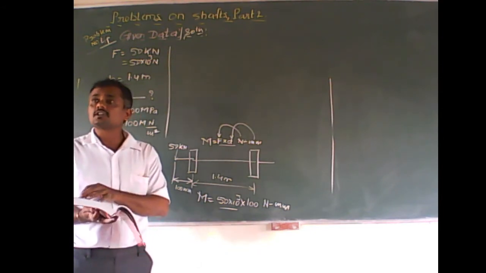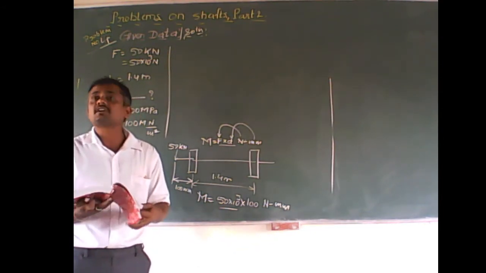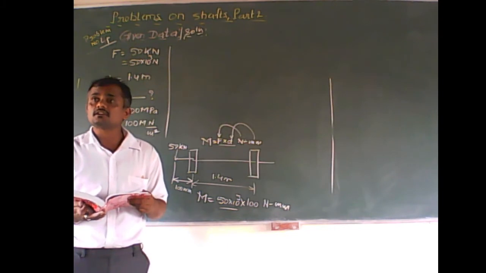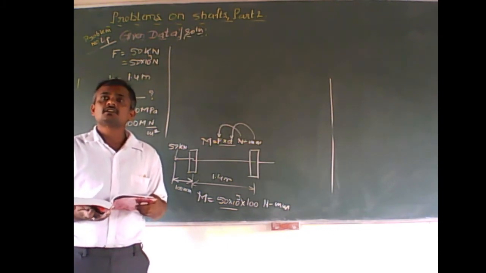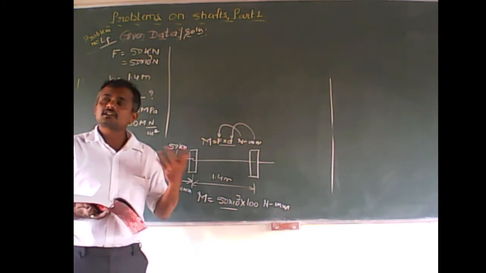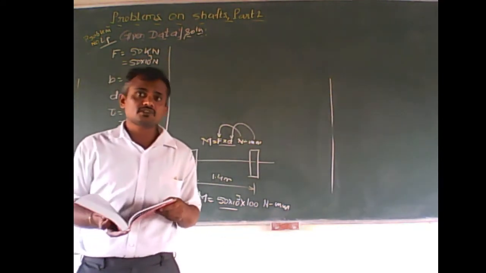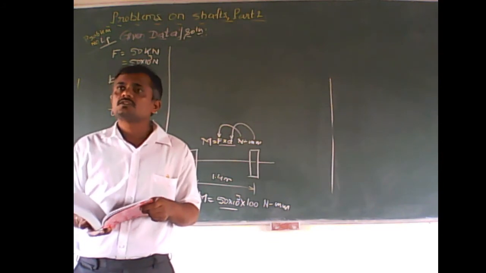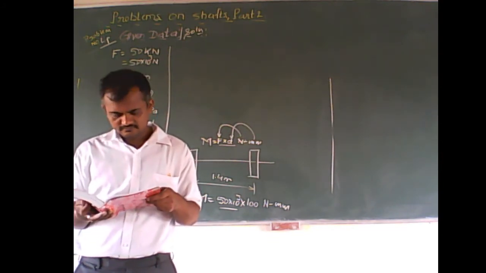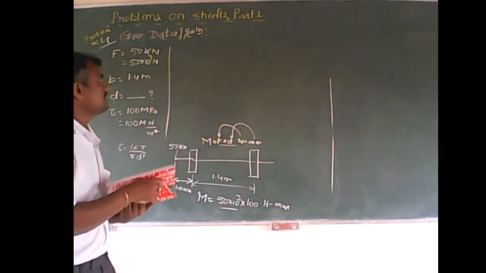The same moment value you can substitute in one of the equations which is given on page number 50. Please search, and the moment is given. At that time you can easily calculate the value of the diameter. What equation? What is the equation number? Can you find the equation?